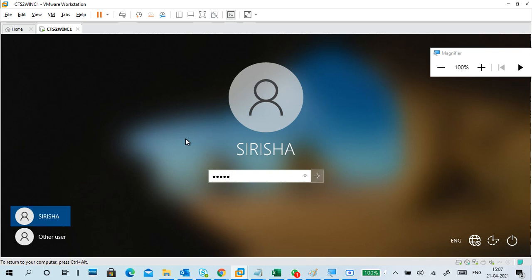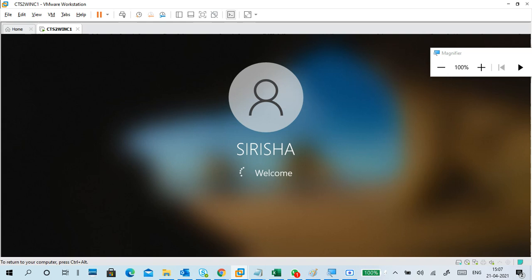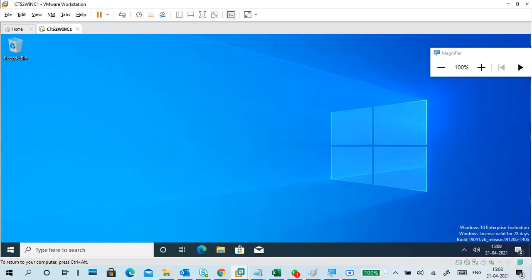But I am trying to log in. If I log in, then what is that? Yes, it got authenticated, and now it is logging in. But a few things won't work here. It will log in now, but how will it log in? Yes, it is login. See, but a few things won't work.